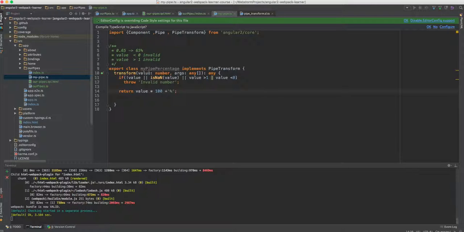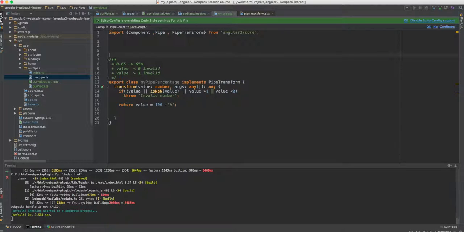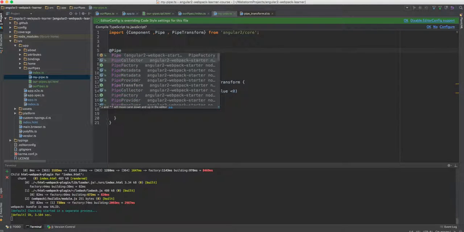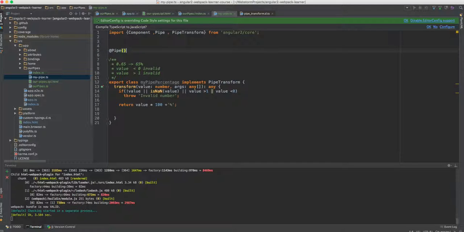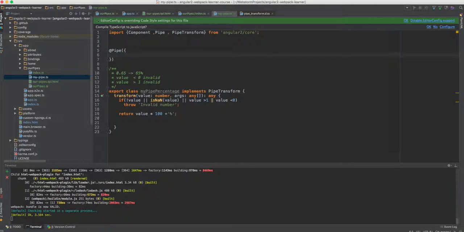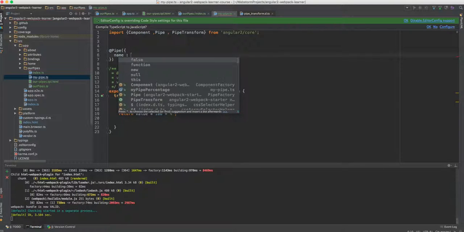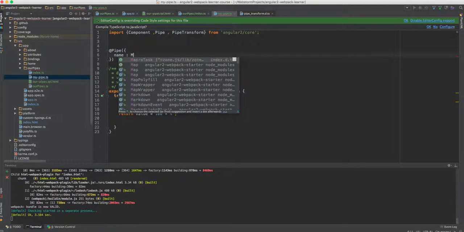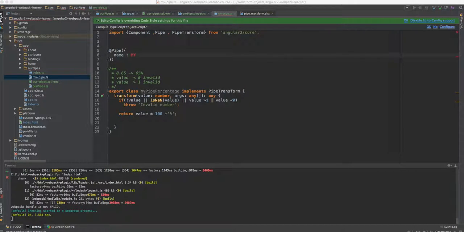So there you go, we created our class, and what we need to do now is tell Angular that this is a pipe. So we use the pipe decorator, and what we need to do in the pipe decorator is give it a JavaScript object. All this JavaScript object needs is a name, which we call my pipe percentage, quite a long name.